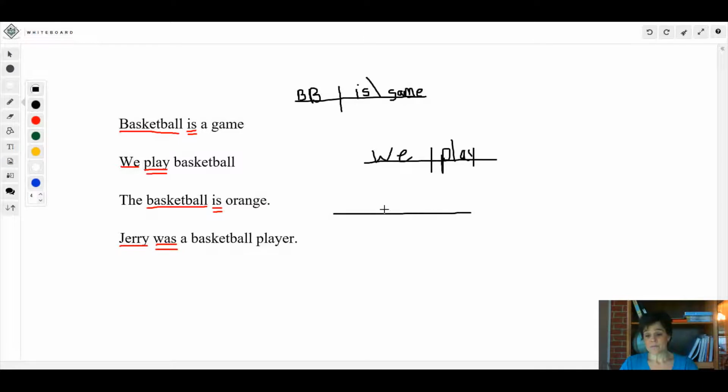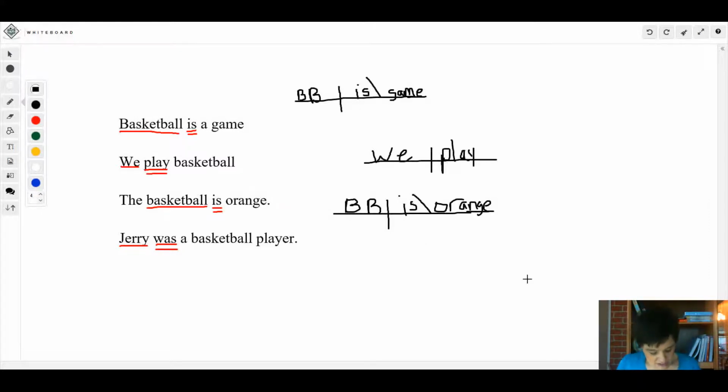Okay, so let's see if we could do it this way. This one has a linking verb. We're just going to put BB is, and this is an adjective that's describing, so we would write the word orange. You always want to have this beside your linking verb, showing that there's a word here that's renaming or describing your subject, showing what it's linking. Just remember, that is a linking verb.